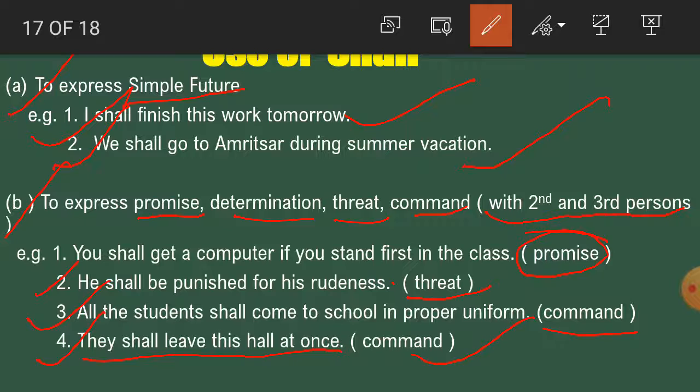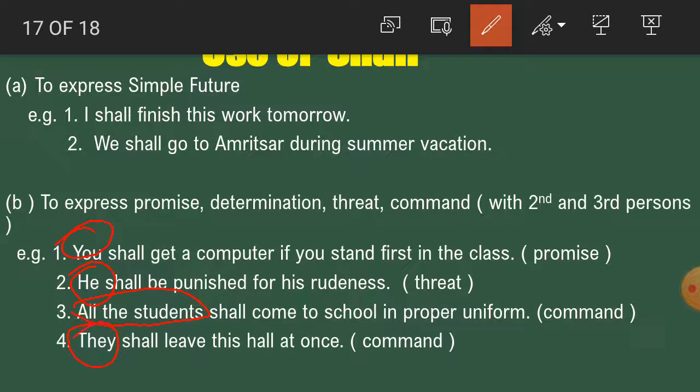So students, here we got that you, he, all the students and they are in which person? They are in second or third person. And what is used here? Shall is used. That's why they show different things: promise, threat, and command are expressed here.